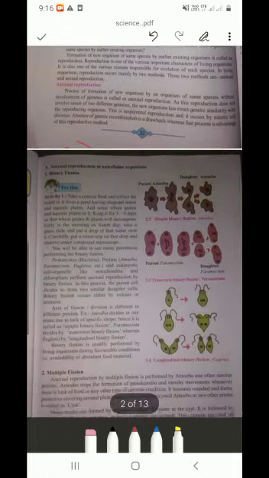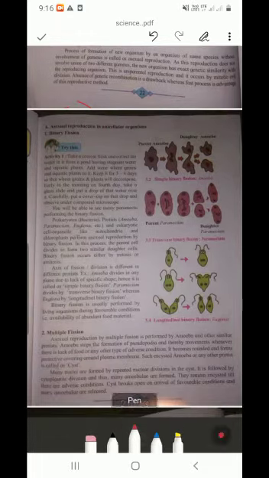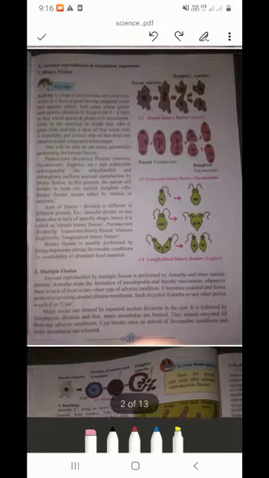There are three types of asexual reproduction in unicellular organism. Those are binary fission, multiple fission, then third is budding. Okay, these are the three types we are going to see.